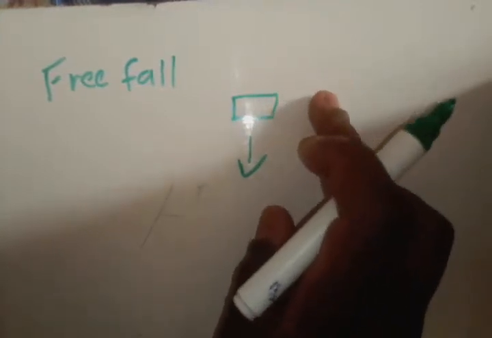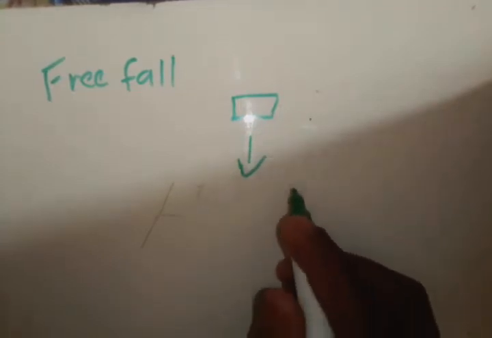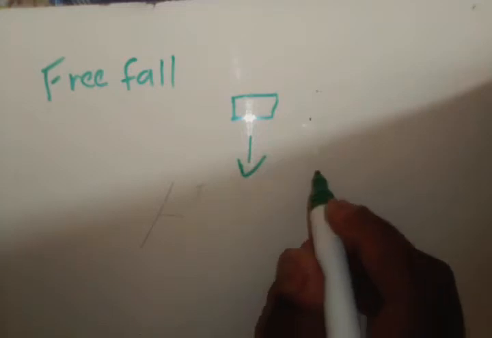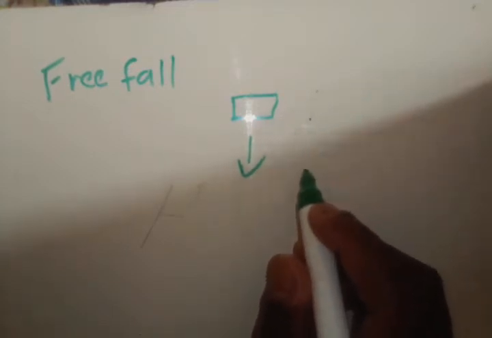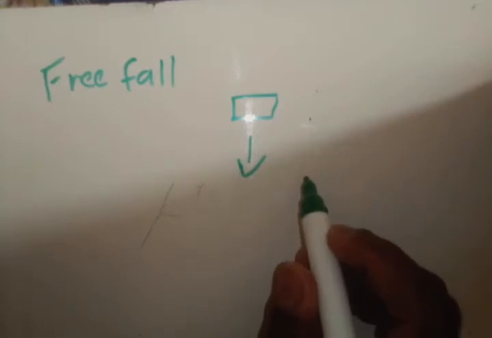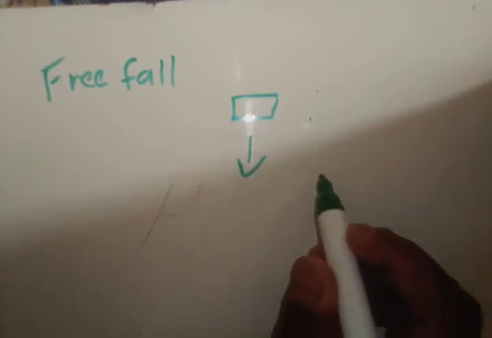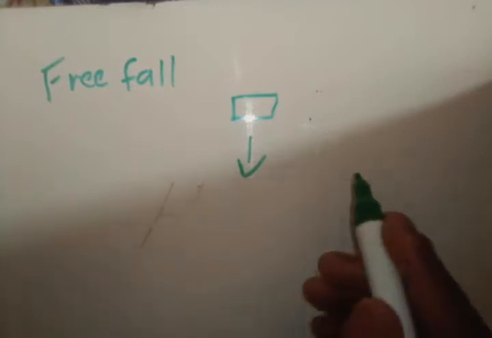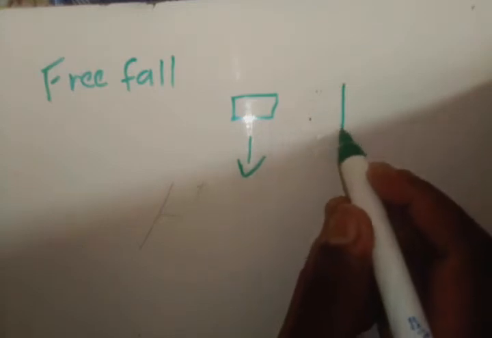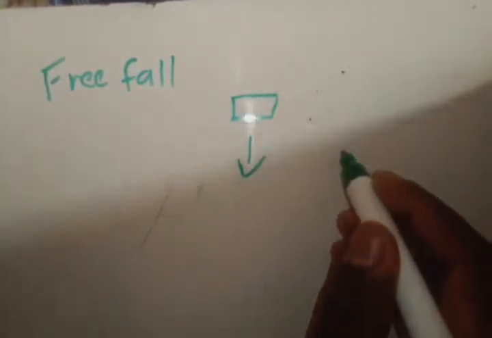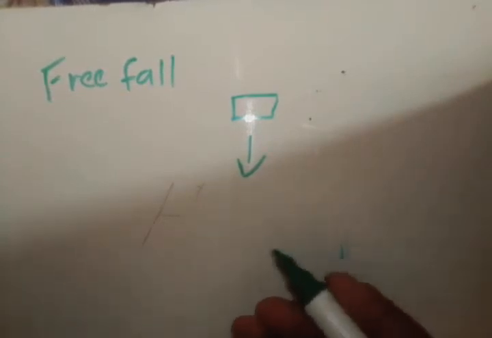That is why a mouse can be dropped from the 10th floor, and the mouse will still survive when it reaches the ground. Why? Because the mouse doesn't take long to reach its terminal velocity. Its terminal velocity is little. So it reaches its terminal velocity quickly, and it's not a high speed. So it will be falling at that consistent speed until it reaches the ground. Imagine if you were to fall slowly until you reach the ground. You will not get damaged. It doesn't matter the height you fall from.